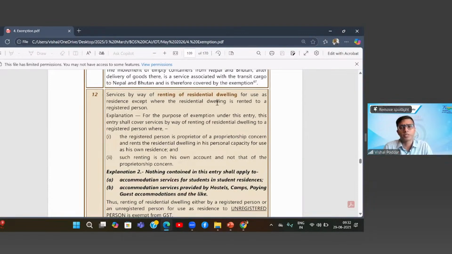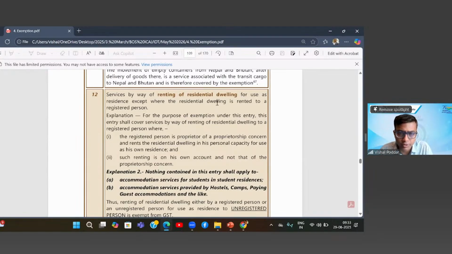And we have multiple judgments. In fact, there is a recent judgment again, which says that whatever penalty is applicable to a proprietary firm shall automatically apply to the proprietor, because both are the same in the eyes of law. Now, this later part, which was amended, where it is given that a registered person shall not be exempt, created this practical challenge: if a proprietor is taking this particular entity on rent, whether this exception will not give the exemption or whether the exemption will still continue. So to answer that, this explanation was later on added.